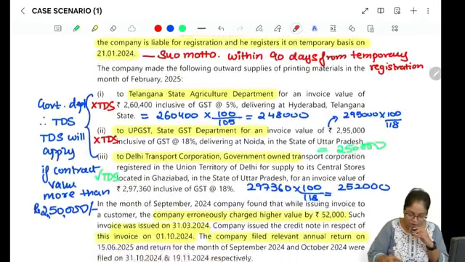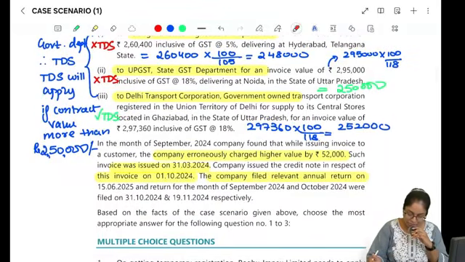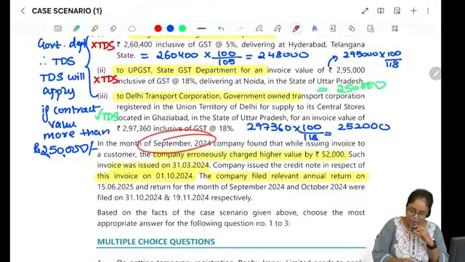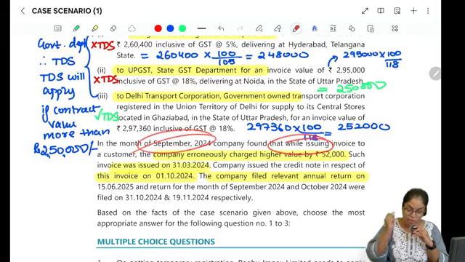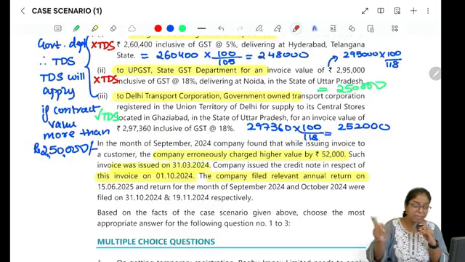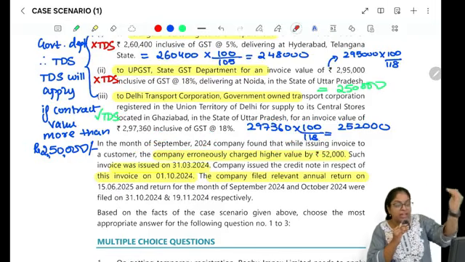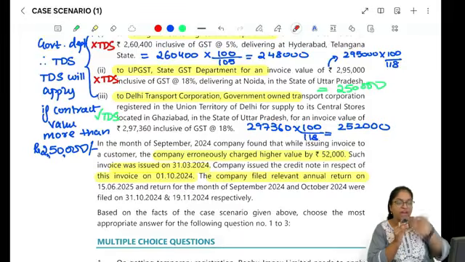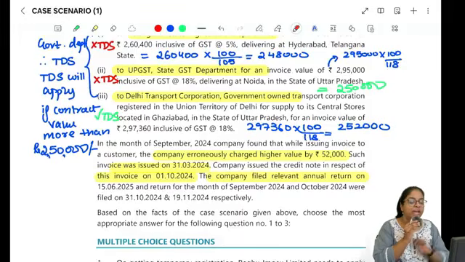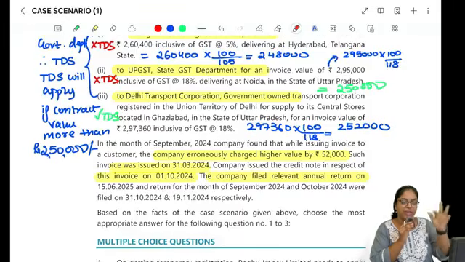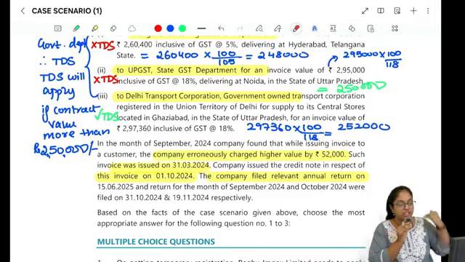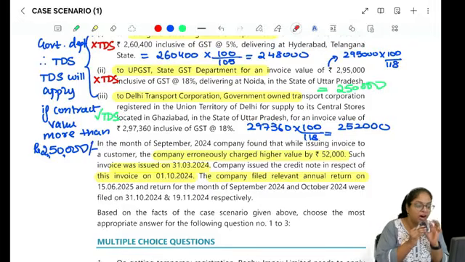And then moving on to the next part of the question. In the month of September 2024, the company found that while issuing the invoice to the customer, the company erroneously charged a higher value. So 52,000 of higher value has been charged. So what will you do? In case any error is made in the invoice, we give a debit or credit note. In the current case, since you have charged a higher value, you will give a credit note.